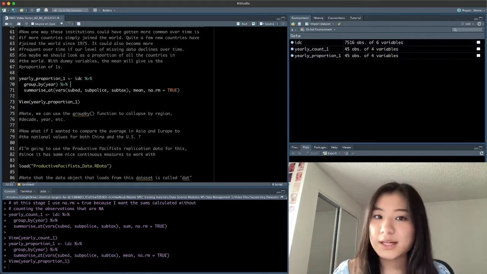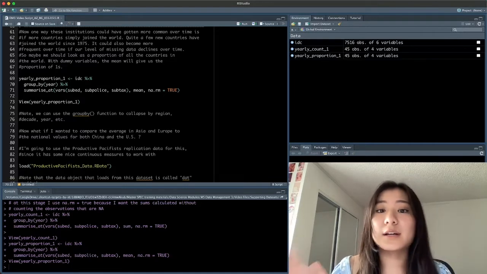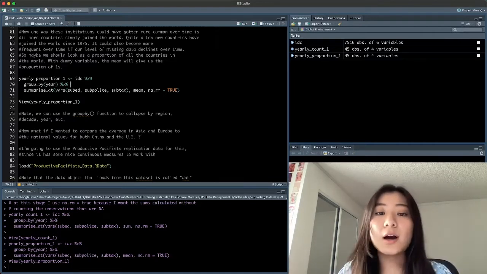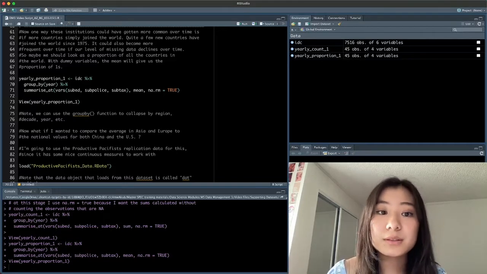Now, that is a rundown of group by and summarize at. These are very useful commands, and they will help us in our visualization of data moving forward.